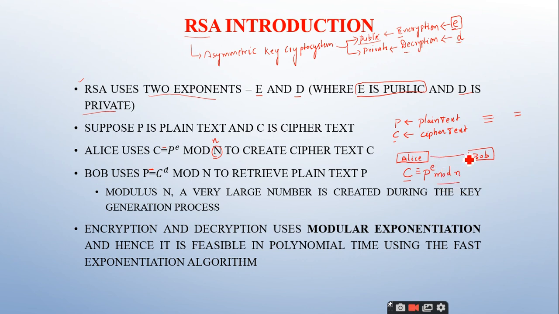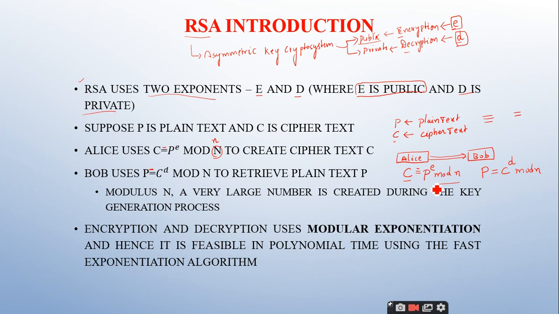Once the ciphertext has reached Bob, he has to generate the plain text, so he needs to apply the decryption process. After applying it, he generates the plain text P from the ciphertext C by making use of his private key, denoted as D, and we use the same modulus n here.